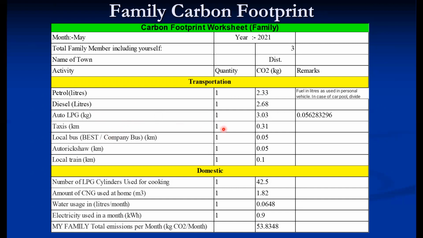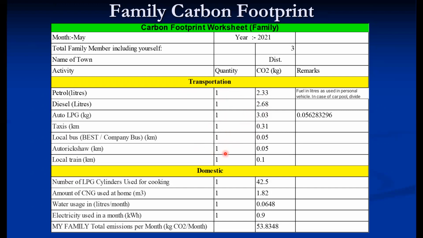If you are traveling by taxi, then put here the number of kilometers you are traveling. If you are traveling by local bus, auto rickshaw, or local train, you can see the corresponding carbon emission is less as compared to individual travel through your own car or own bike. So these figures are considerable. If you put in the month's figures here, that will be a huge amount. So we have seen that transportation plays a major role.